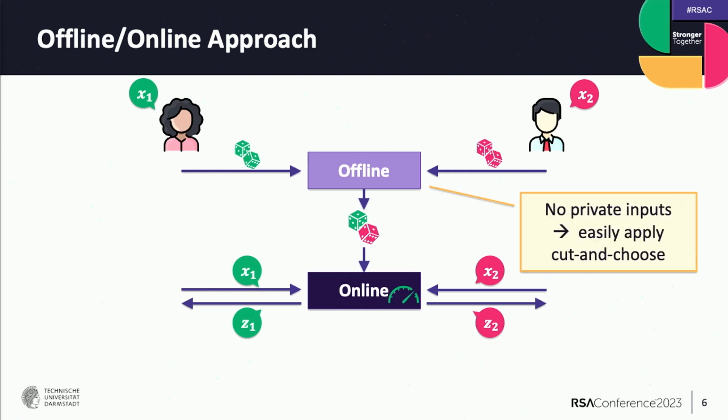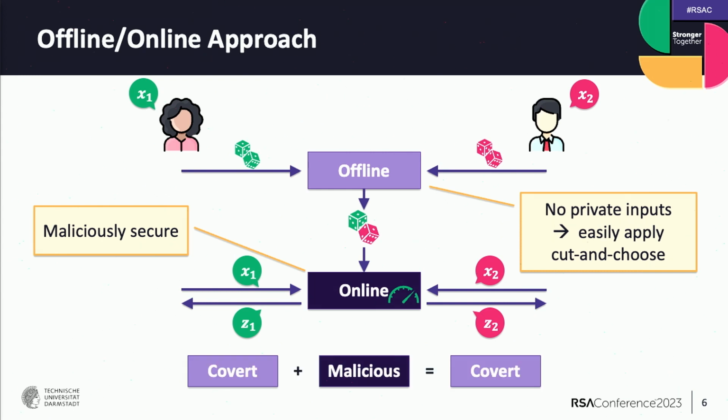And here you can see that in the offline phase, we only use random inputs. So it's no problem to reveal these random values. So we can easily apply the cut and choose. And in the online phase, we just take a maliciously secure protocol. And it was shown by Damgard, Orlandi, and Simkin in 2020 that when combining a covert offline phase with a maliciously secure online phase, then the entire protocol is covertly secure.